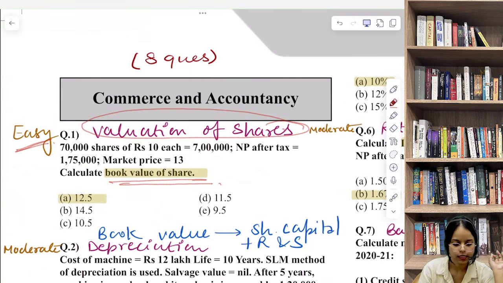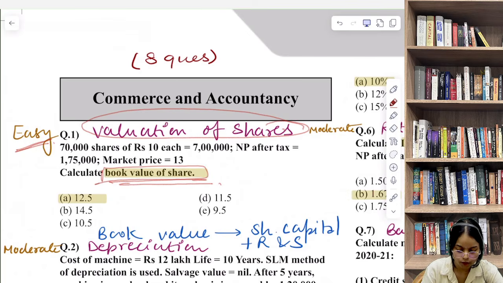It's easy. So here the examiner is testing whether you understand what book value of share represents. क्या रिप्रेजेंट करता है वो? It's based on the accounting records, not the market price. So basically हम इस क्वेश्चन में मार्केट प्राइस का यूज नहीं करेंगे.